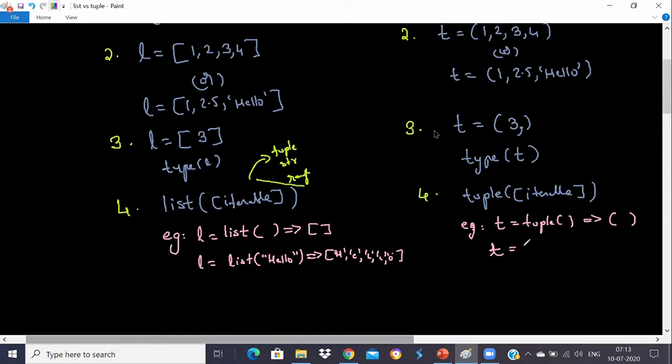Similarly, if you give tuple of hello, or a list or range or whatever, it will generate a tuple of H, E, L, L and O. It will generate a tuple out of it.